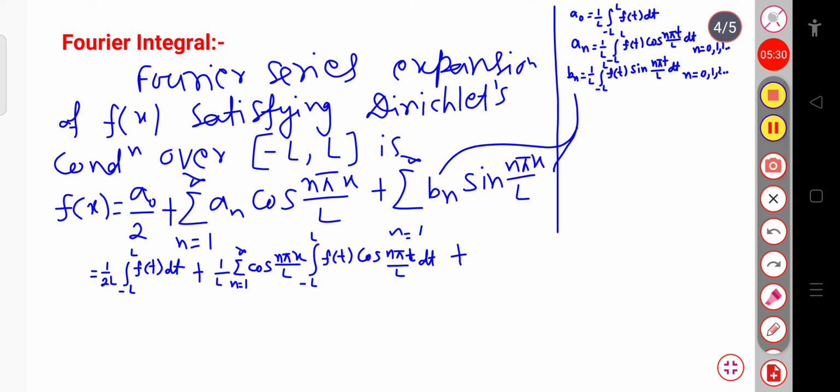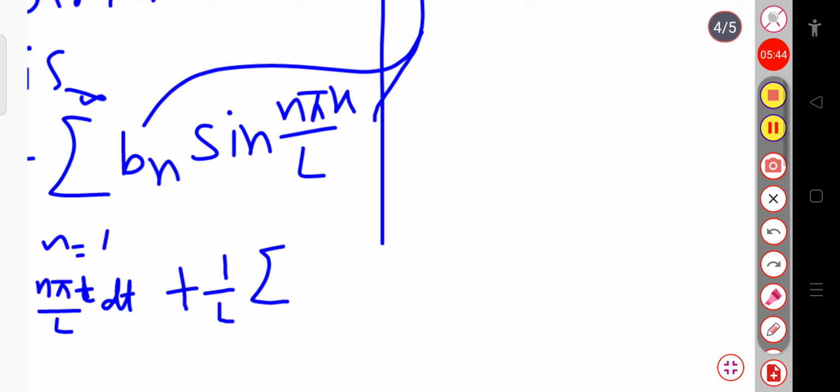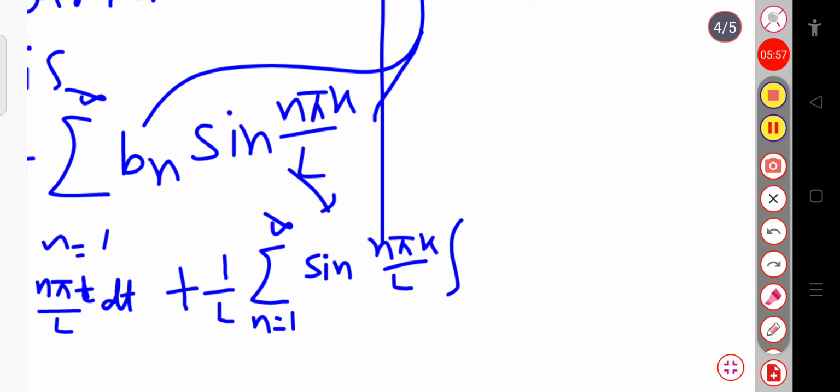So this will be plus 1 by L into sum over n equal to 1 to infinity, sin n pi x by L, this term first I am writing here, into the integration over minus L to plus L f of t sin n pi t divided by L dt.